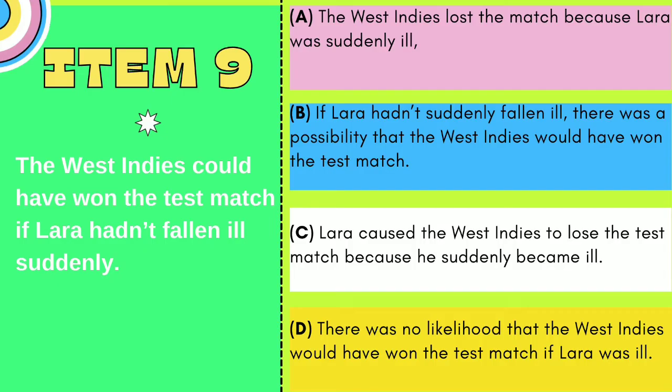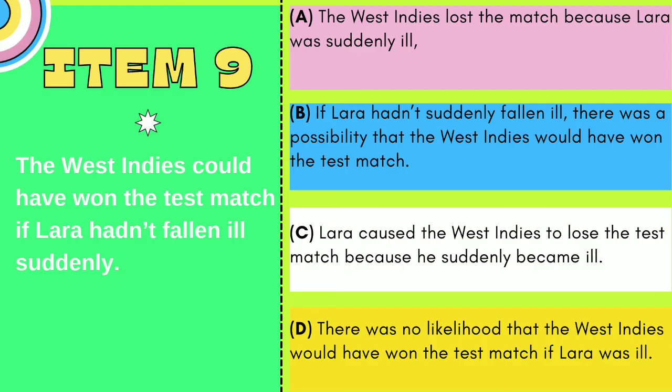Item 9. The West Indies could have won the test match if Laura hadn't fallen ill suddenly. The answer options are A. The West Indies lost the match because Laura was suddenly ill. B. If Laura hadn't suddenly fallen ill, there was a possibility that the West Indies would have won the test match. C. Laura caused the West Indies to lose the test match because he suddenly became ill. D. There was no likelihood that the West Indies would have won the test match if Laura was ill.